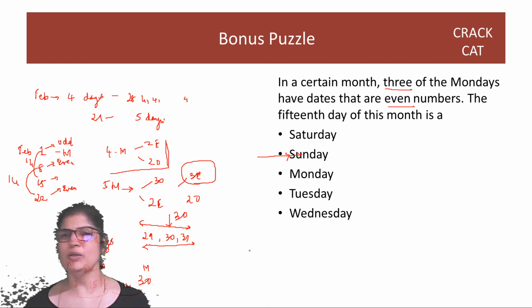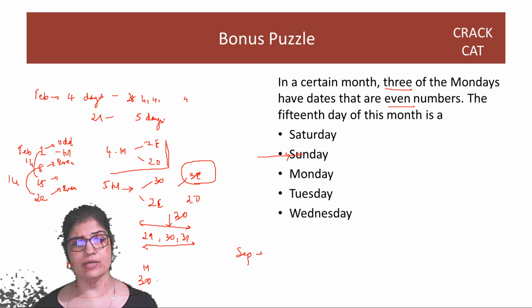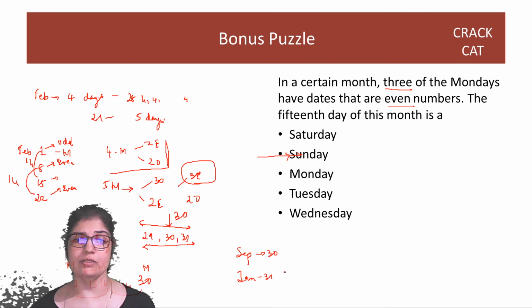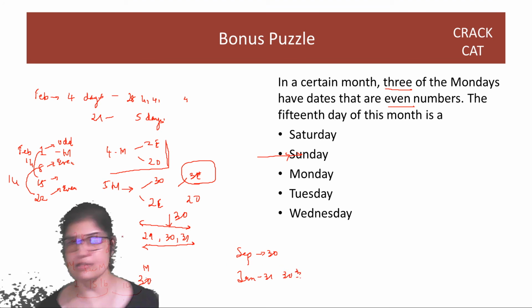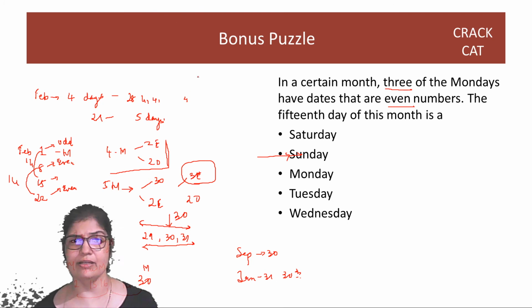We don't know which month it is. Maybe September, which also has 30 days, or January, which has 31 days, so the 30th Jan does exist. Which month it is is not important. What is important, the first step, is to realize: why are we talking about only 3 Mondays? Isn't it that you have at least 4 Mondays all the time and sometimes 5?